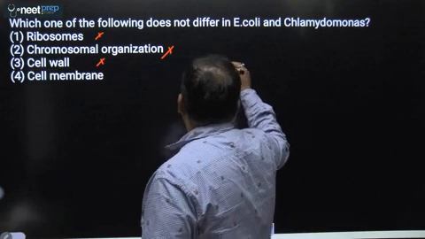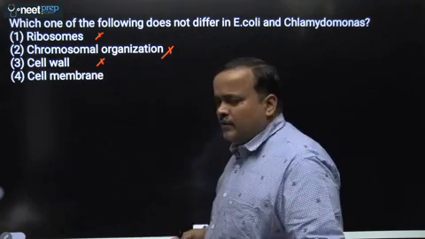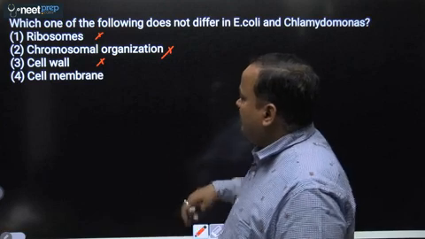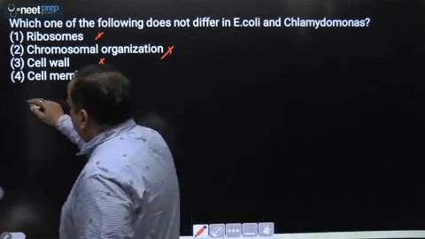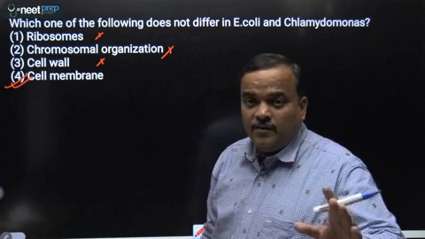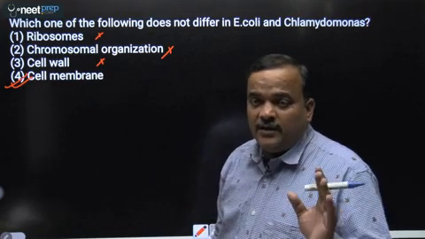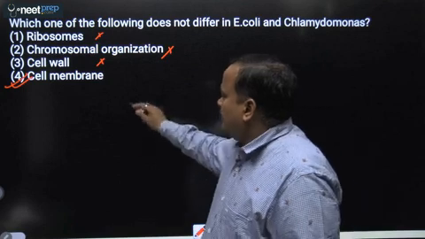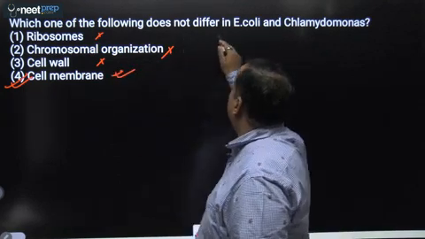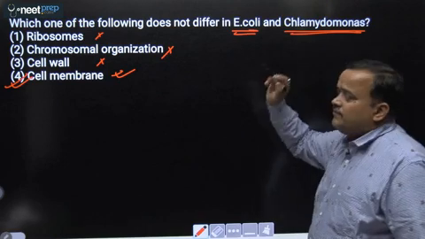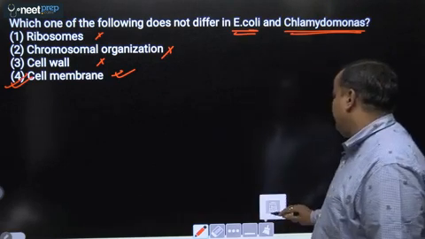In E. coli you have peptidoglycan, in Chlamydomonas peptidoglycan is not there. We have mannans, etc. Then cell membrane. So the structure of cell membrane in prokaryote, and this is a very good question, the structure of cell membrane in prokaryote and eukaryote is more or less similar with very minor differences. So this cell membrane will be similar in case of prokaryotic E. coli and eukaryotic Chlamydomonas. So the answer will be 4, that is cell membrane.